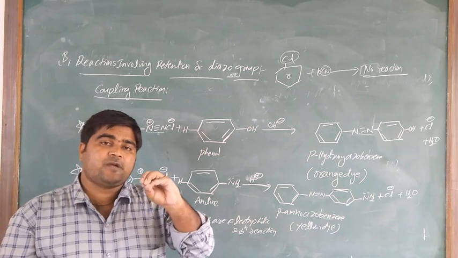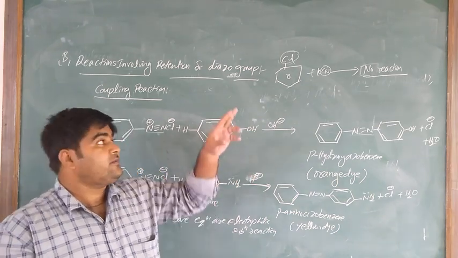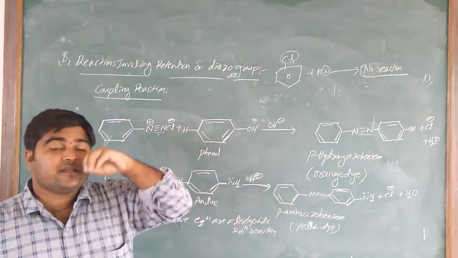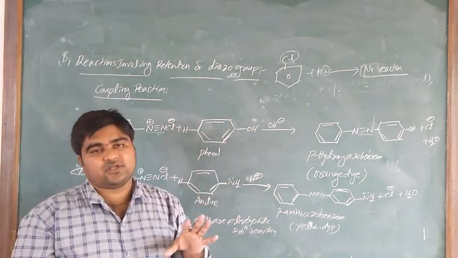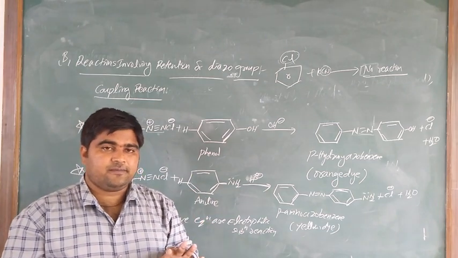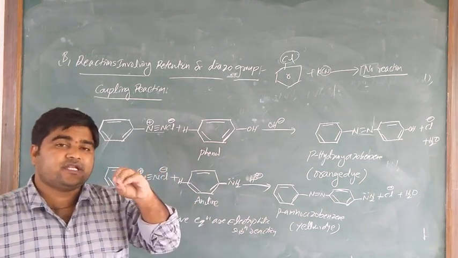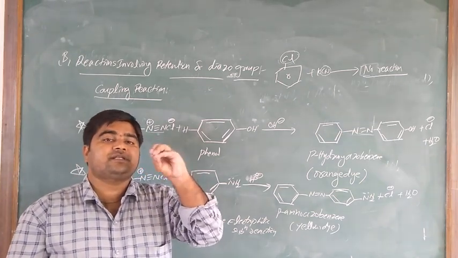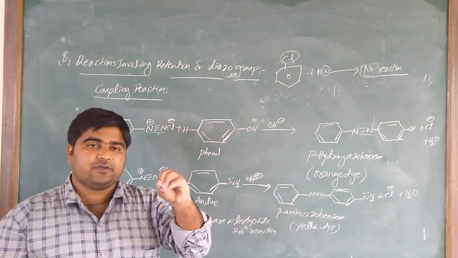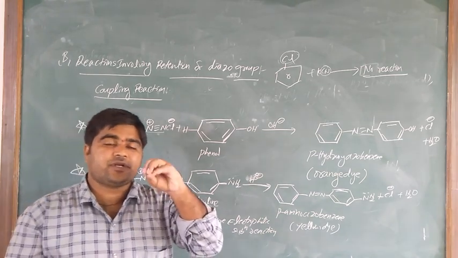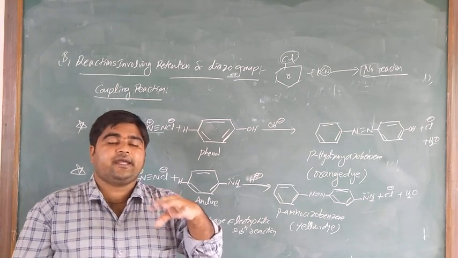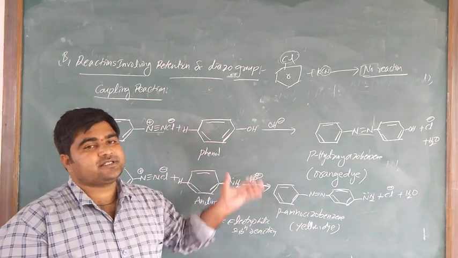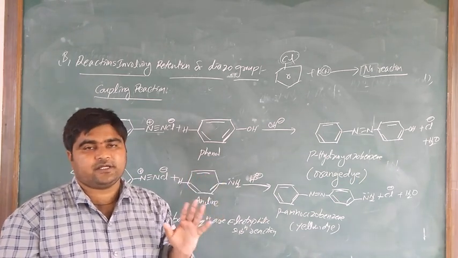The cyanide group cannot replace chlorine in chlorobenzene, so we prepare cyanobenzene from the diazonium salt. Aryl substituted compounds which cannot be prepared directly can be prepared from the diazonium salt. This is the importance of the chemical reactions of diazonium salts.